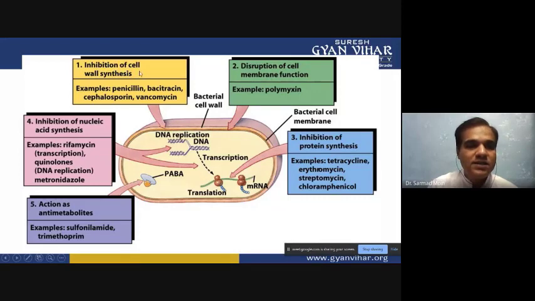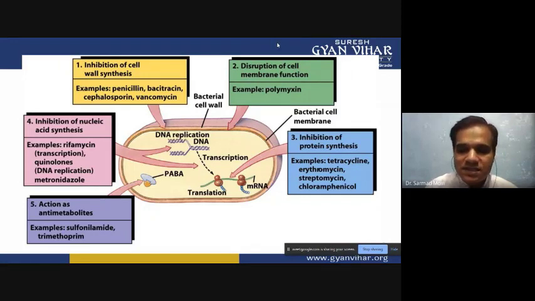If the antibiotic is inhibiting the cell wall, examples are penicillin, bacitracin, cephalosporin, and vancomycin. These antibiotics inhibit cell wall synthesis. Then plasma membrane function disruption is there, and polymyxin-type antibiotics cause this membrane dysfunction.